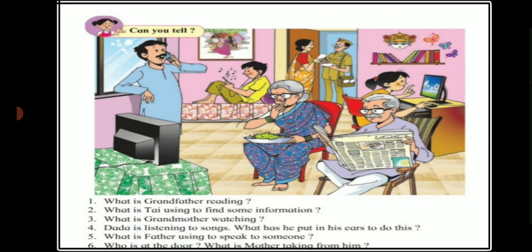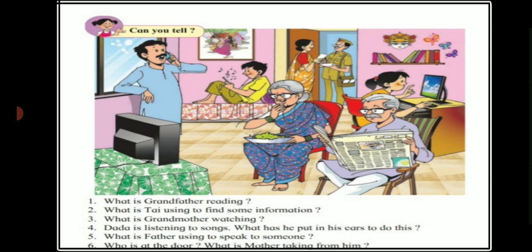Can you tell me, children, what is grandfather reading? Yes, grandfather is reading a newspaper. What is Tai using to find some information? Correct. She is using a computer to find some information. What is grandmother watching? Right. She is watching a television. Dada is listening to songs. What has he put in his ears to do so? Right. He has put earphones in his ears to listen to the song.